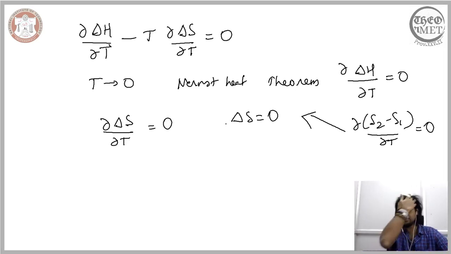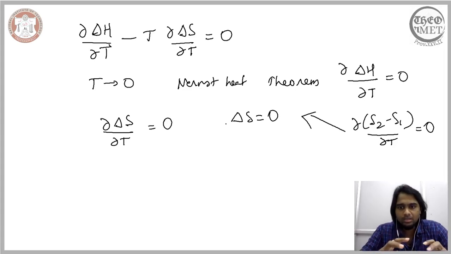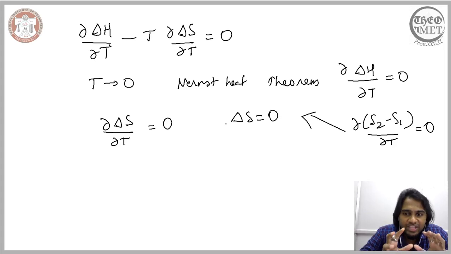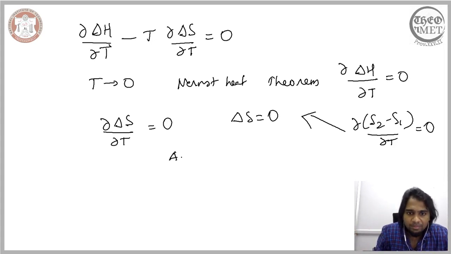Now if we assume a condition wherein the change in the delta S is brought about by the reaction of two elements, say A and B reacting to give us AB at a temperature close to 0.